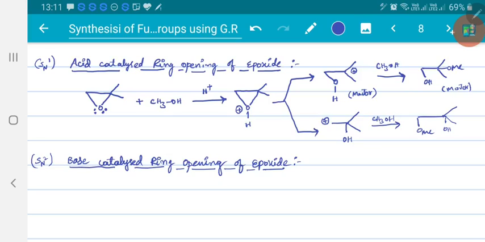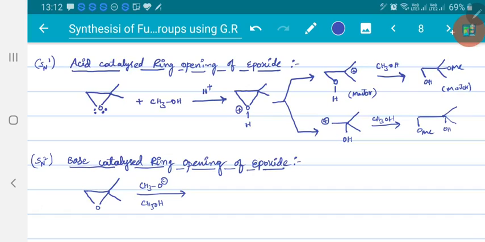That means here also SN2, whereas in the presence of Grignard reagent also it follows SN2. Now I am taking the same type of system. And if I take CH3O minus in the presence of CH3OH,